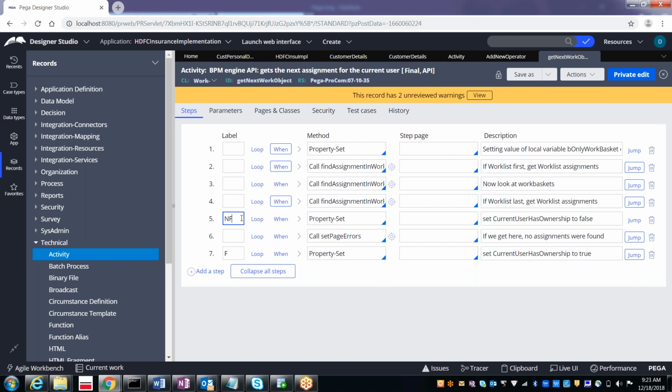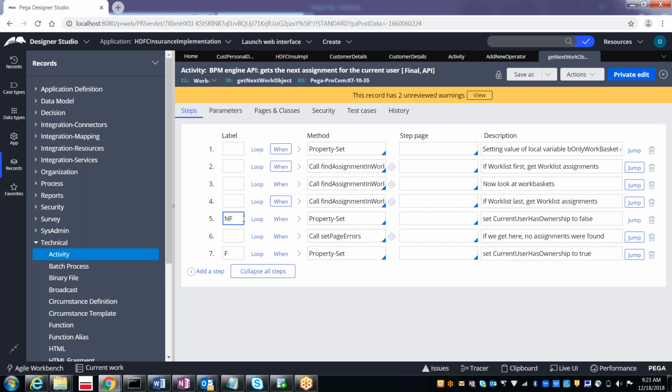But here, one more thing. You can go to a later step. That means from the second step, you can come to the 5th step or 7th step. But from the 7th step, you cannot go to the previous step. You cannot go to the 5th step. Only forward is possible. We can move forward, but backward is not possible. We cannot come back to the previous step.